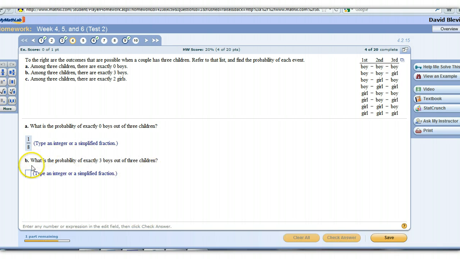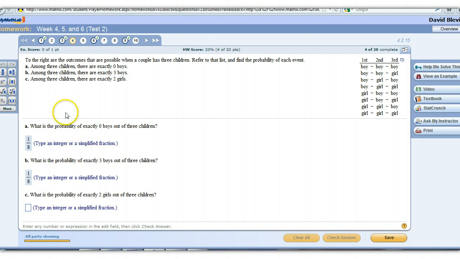Alright, then the second part they said, what's the probability of exactly 3 boys? Well, that's the same thing as the original. There's just this one. All 3 are boys out of the 8 possible outcomes. So 1 out of 8. Alright, and then the last part.